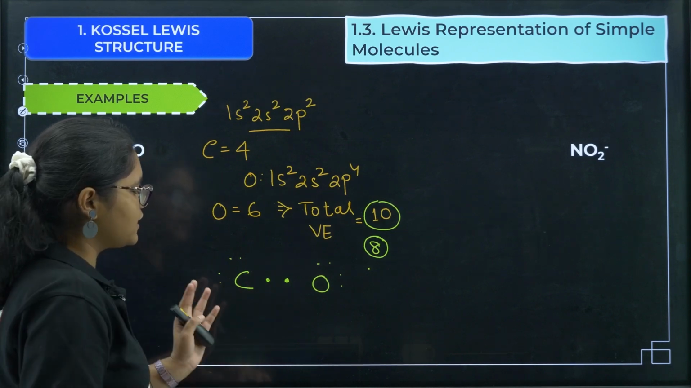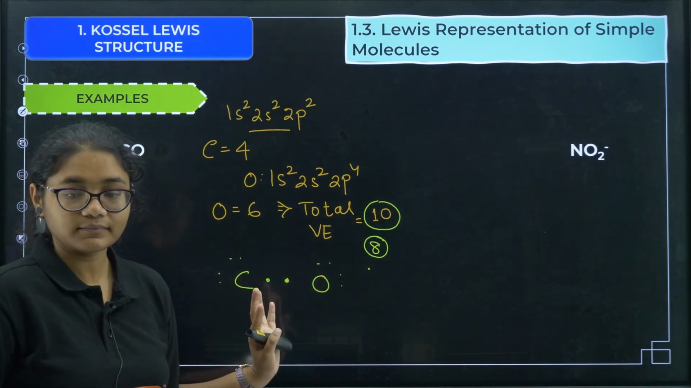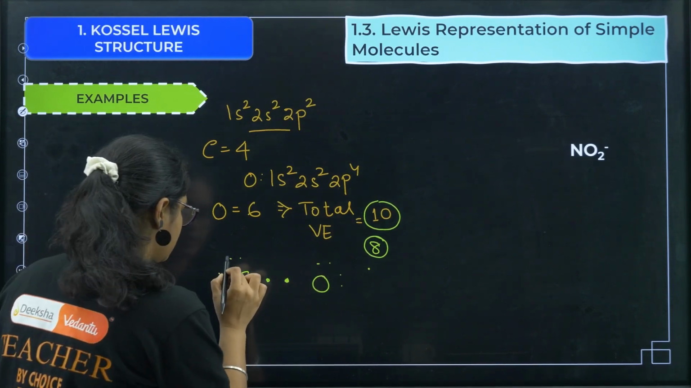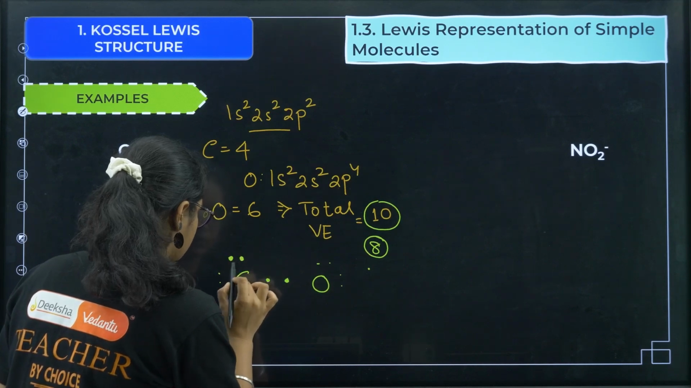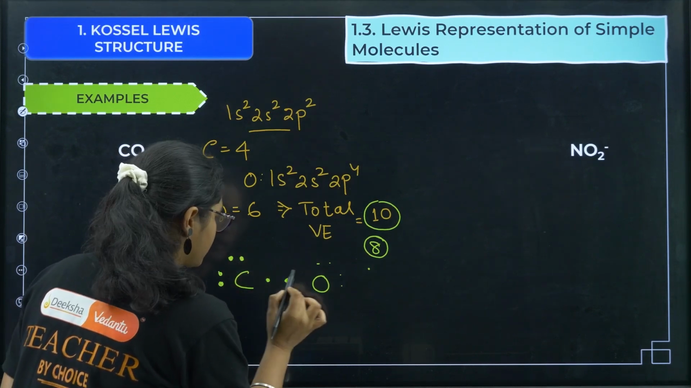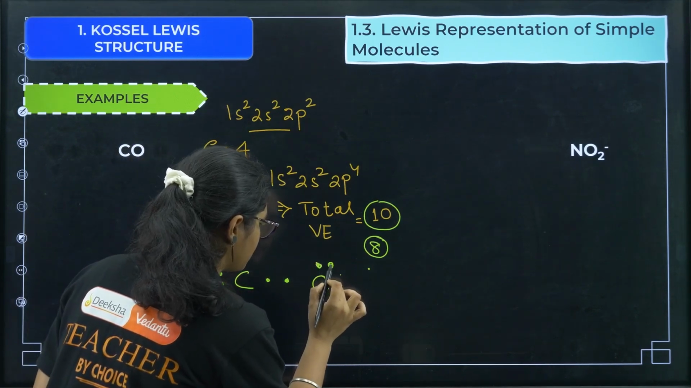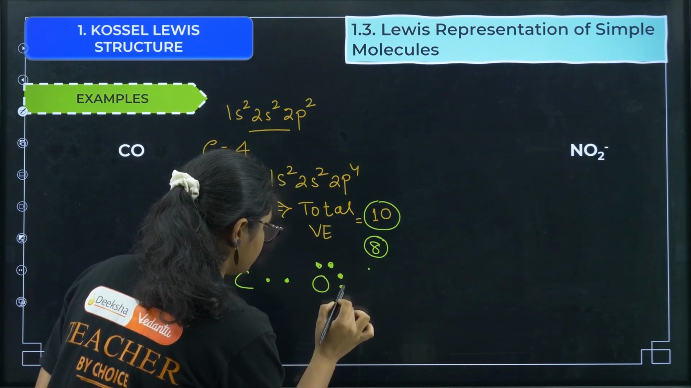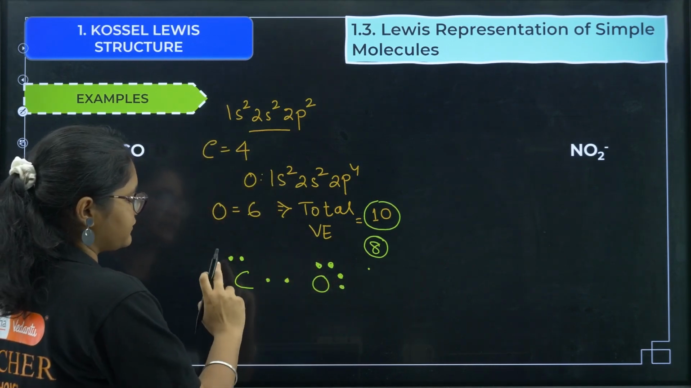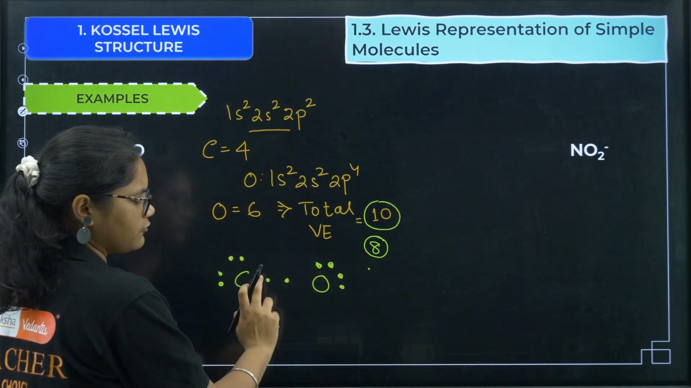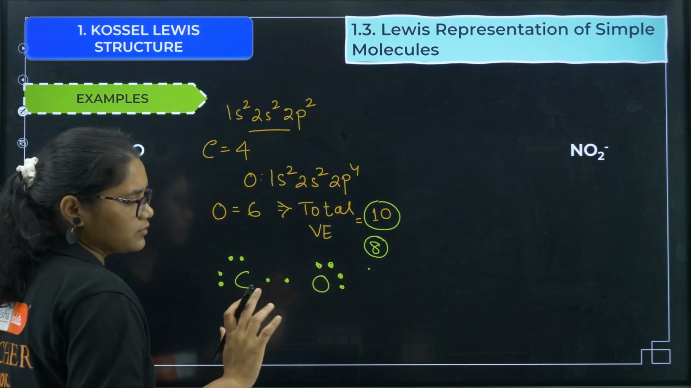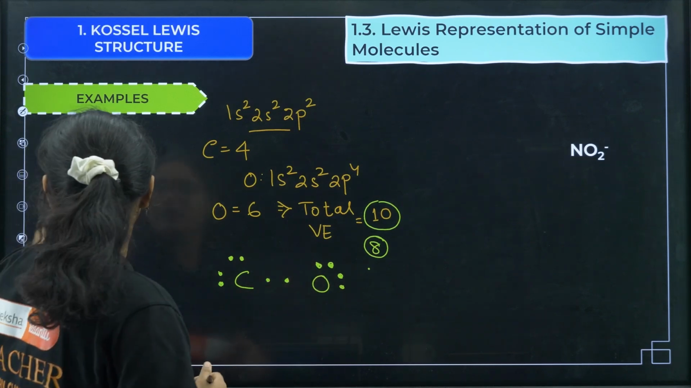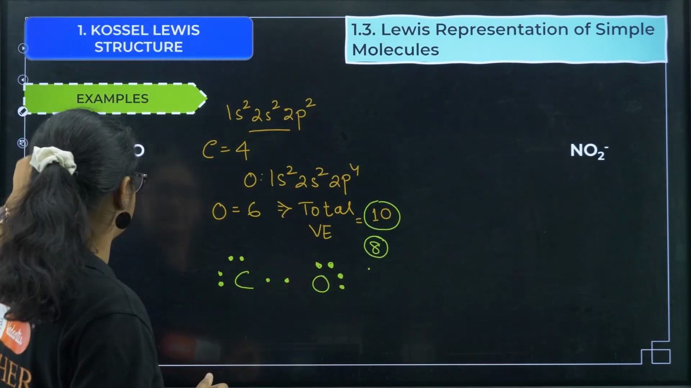If I draw it like this, with 2 electrons given like this, can you see here? Is the octet satisfied? For carbon, 1 2 3 4 5 6, not satisfied, and even for oxygen it is not satisfied. So what I can think is, I will do it like this.